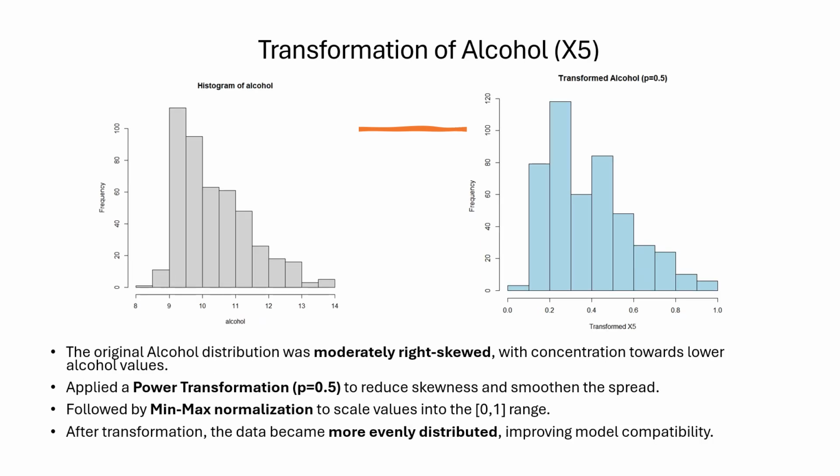Alcohol distribution was moderately right skewed, with lower values being more common. We applied a power transformation with p equals 0.5 to reduce skewness, followed by min-max normalization. After transformation, the data became more evenly distributed, making it better for modeling.